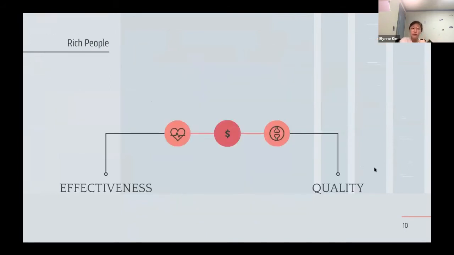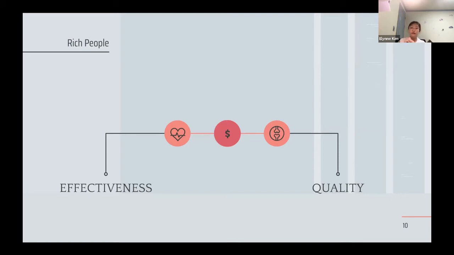Let's firstly think about the rich people and the feasibility and accessibility of medication that they have. Rich people are most likely going to be able to get the most effective treatment that they can afford in their own country, or they might visit the best hospital in their town or country, which means this is going to provide them with